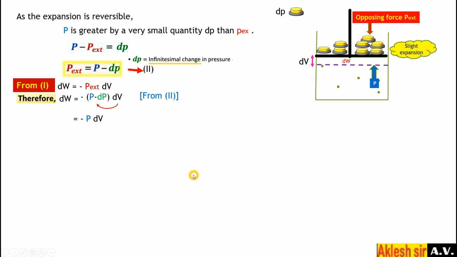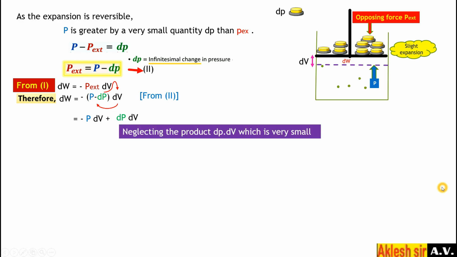So minus P dV, then minus dP into dV, and in multiplication of minus into minus, plus dP into dV. Neglecting the product dP into dV, since dP is very small, dV is very small, and the multiplication is still very small, so we can neglect this dP into dV in the next step. So the formula will be dW equal to minus PdV, and this part becomes 0. We are neglecting it. Now this is equation 3.